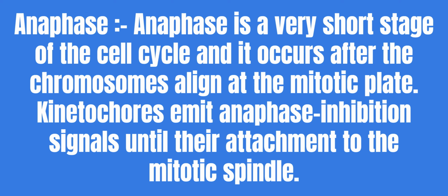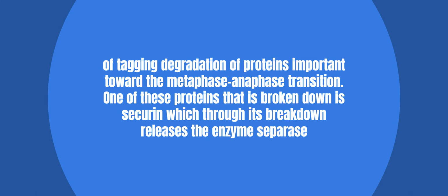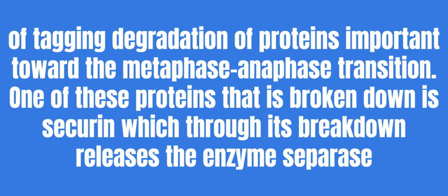Anaphase. Anaphase is a very short stage of the cell cycle, and it occurs after the chromosomes align at the mitotic plate. Kinetochores emit anaphase inhibition signals until their attachment to the mitotic spindle. Once the final chromosome is properly aligned and attached, the final signal dissipates and triggers the abrupt shift to anaphase. This abrupt shift is caused by the activation of the anaphase-promoting complex and its function of tagging for degradation proteins important toward the metaphase-anaphase transition.